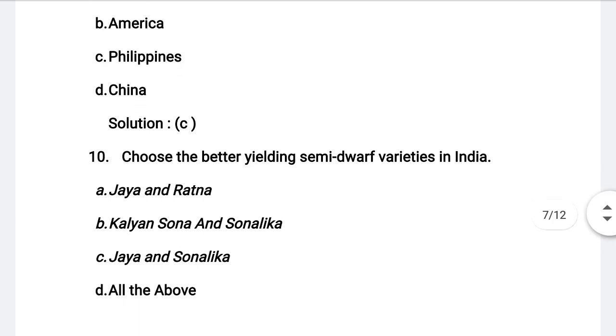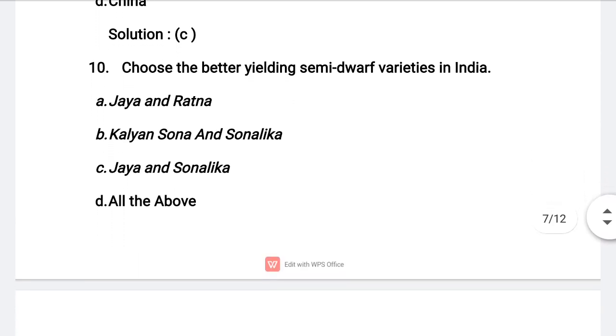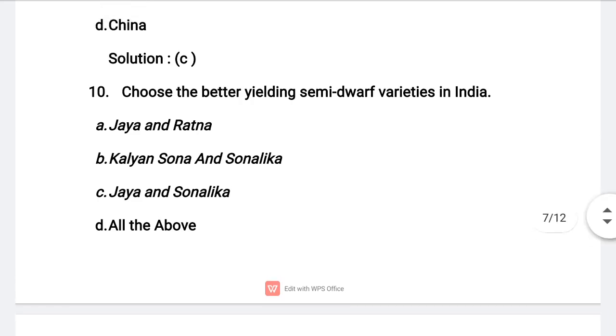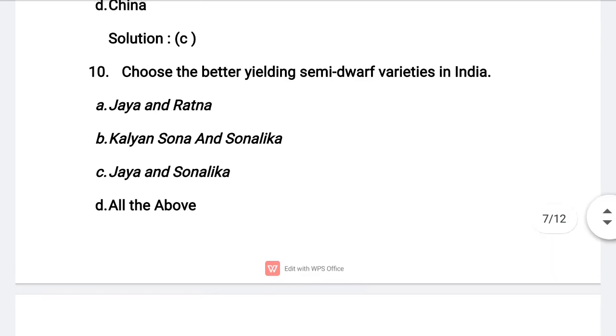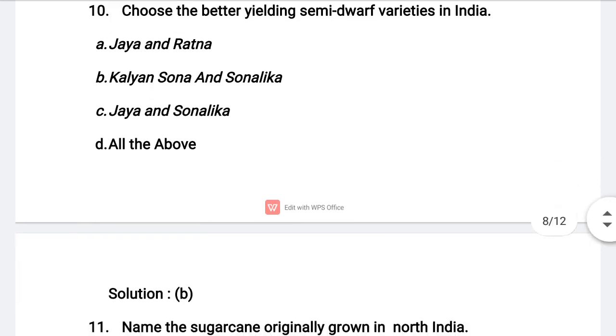Next, choose the better yielding semi-dwarf varieties in India. Option A, Jaya and Ratna. Option B, Kalyan Sona and Sonalika. Option C, Jaya and Sonalika. Option D, all the above. So the correct answer for this question is option B, Kalyan Sona and Sonalika. Kalyan Sona and Sonalika are the best semi-dwarf varieties. Understand?